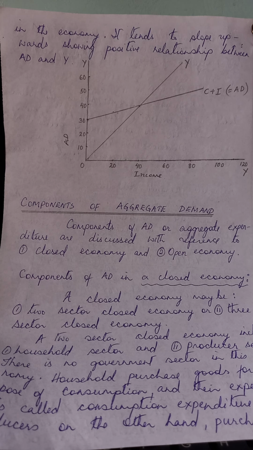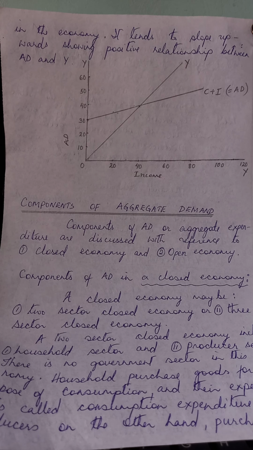Further, a closed economy may be a two-sector economy or a three-sector economy. In a two-sector economy, we have only two sectors. We have the household sector. We also have a producer sector. What is this household sector? The household sector comprises of families. And if we are asked who is there in a family, we have family members. It might be parents, it might be children, and so on and so forth.